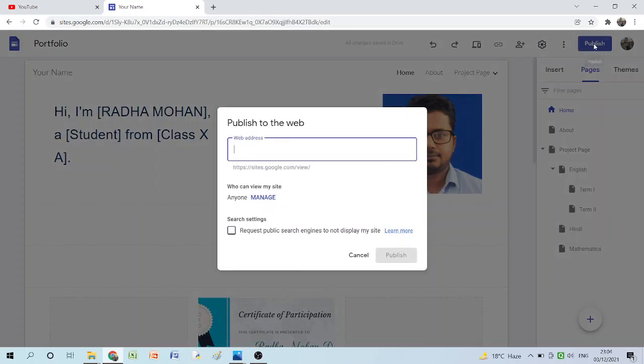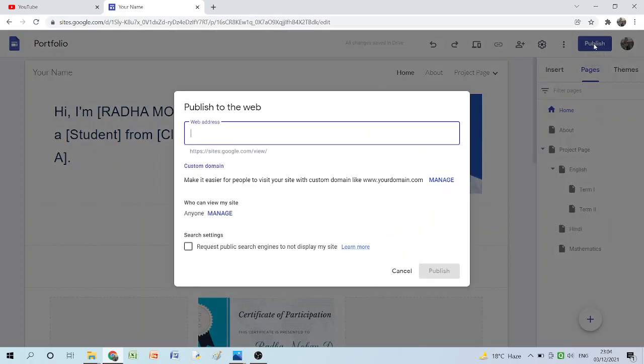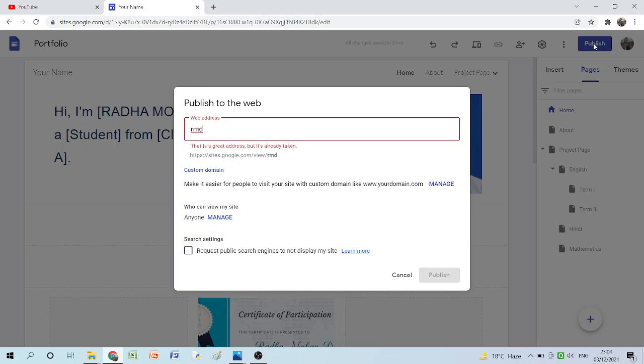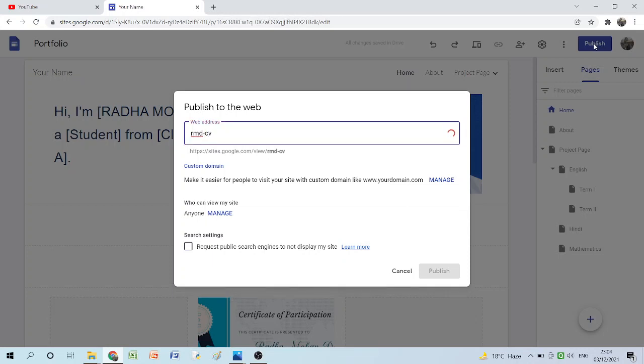Once you click on the publish option, let me just show it to you. You need to give a name to your site over here. Like my name is Radha Mohan Dek, I am putting RMD. If it is available, it will be given to me. Otherwise, it will tell me that it is not available. I have given RMD-CV, curriculum vitae in short form.